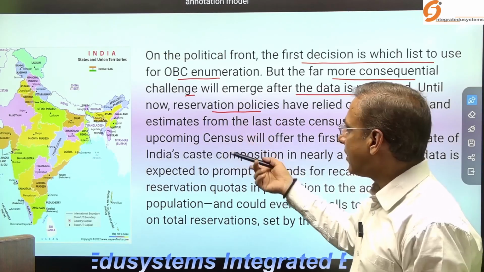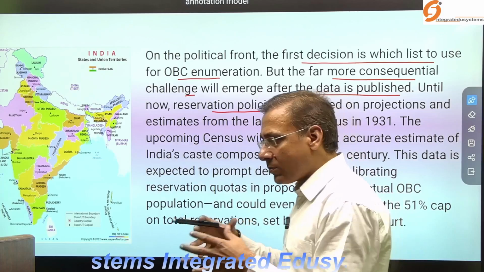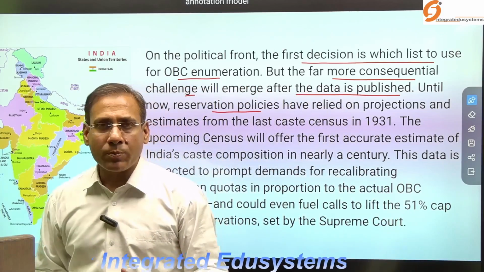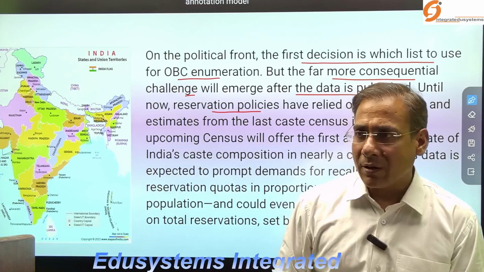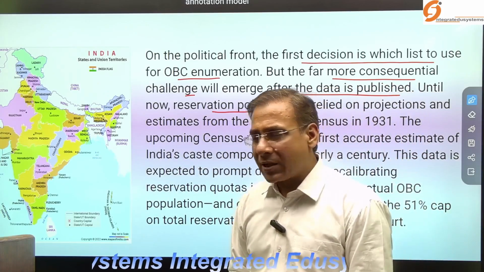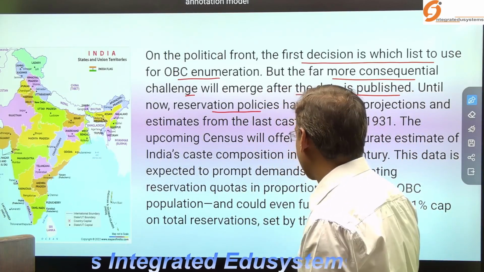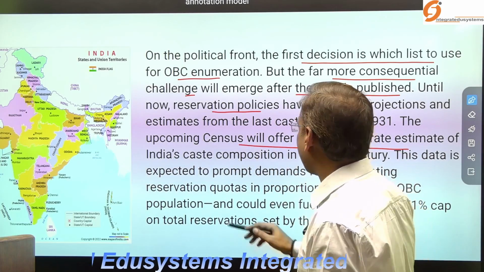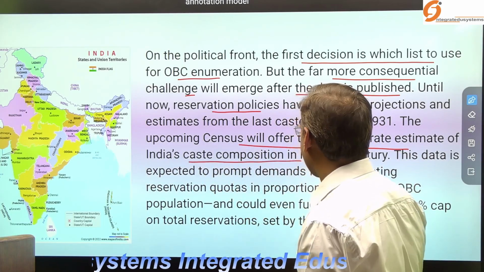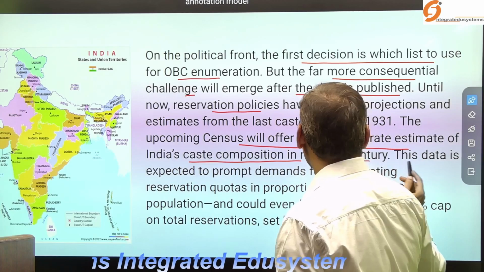As I have said, it may create more caste-based politics in India. So there are certain challenges the government has to look into, and the upcoming census will offer the first accurate estimate of India's caste composition in nearly a century.